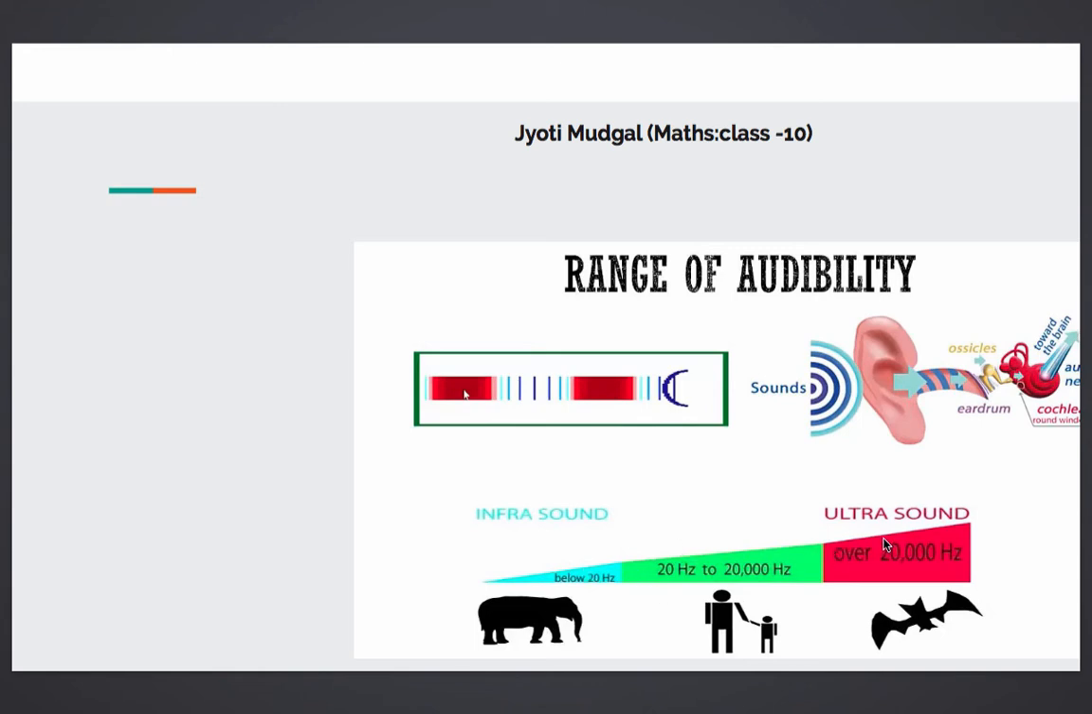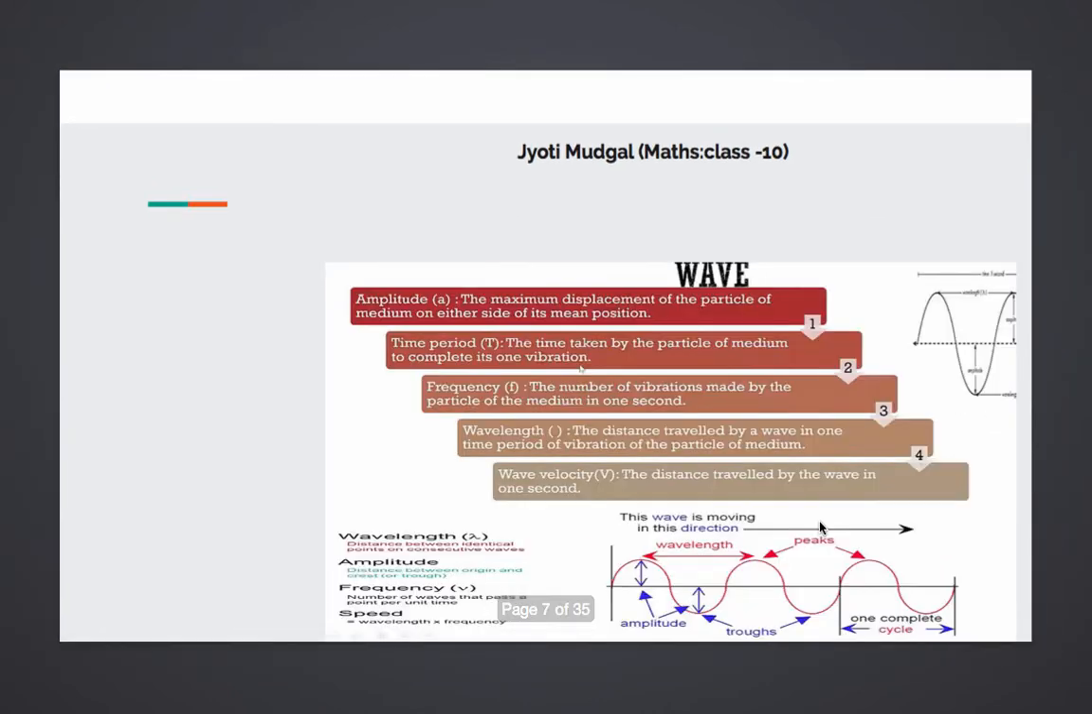So here the examiner can ask you a question: there is a sound wave having 18,000 hertz frequency, will it be audible to us? Is a sound wave of frequency 22,000 hertz audible to us? If yes or no, why? So accordingly you can answer this. Fine. Now let's move to the next part.